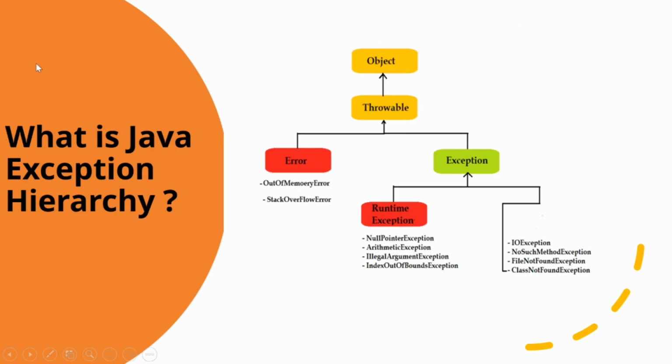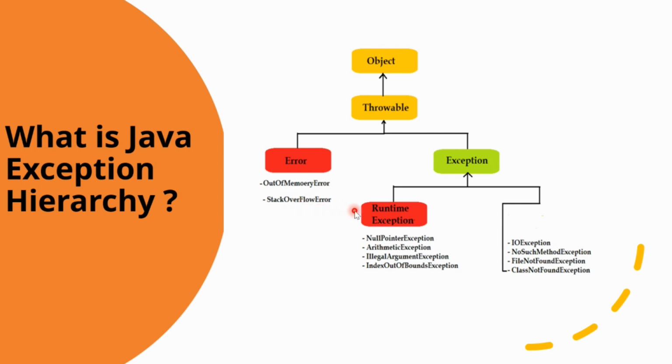Next question is, what is the Java exception hierarchy? Now, exceptions can be divided into two major categories. One is error, and the other one is exception. Now, what is error? Error is a subclass of Throwable. Errors are those situations which tell that there is some severe problem which is causing the ending of the program. Some examples of error classes are OutOfMemoryError, StackOverflowError, ClassFormatError, NoClassDefFoundError, ThreadDeath, VirtualMachineError. There are plenty of errors.